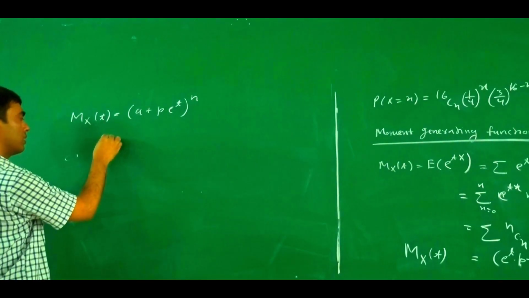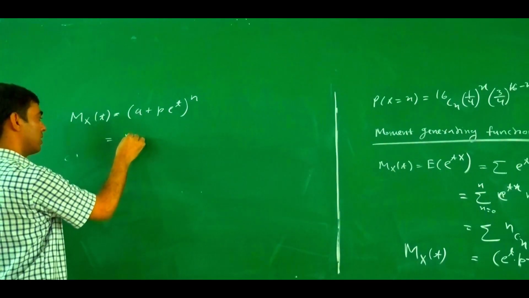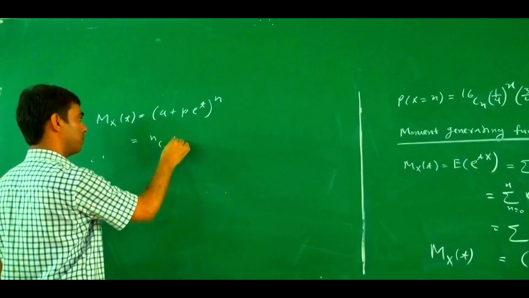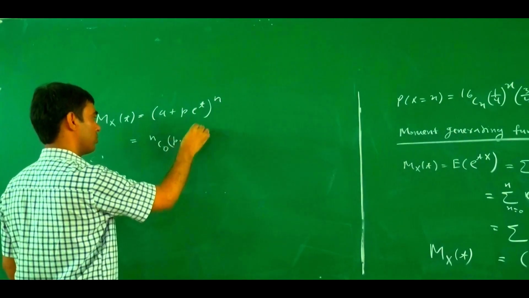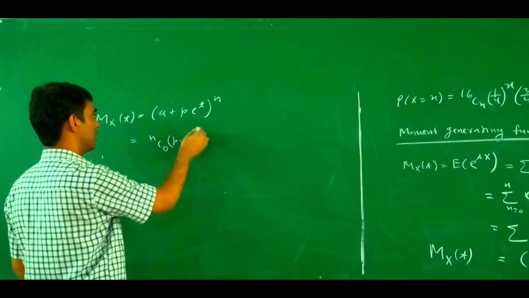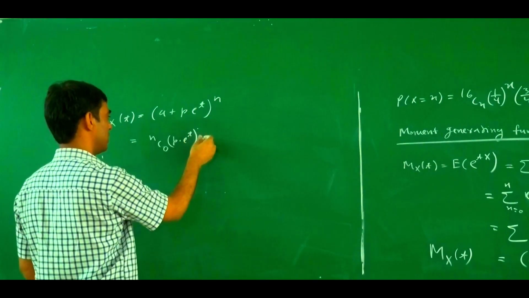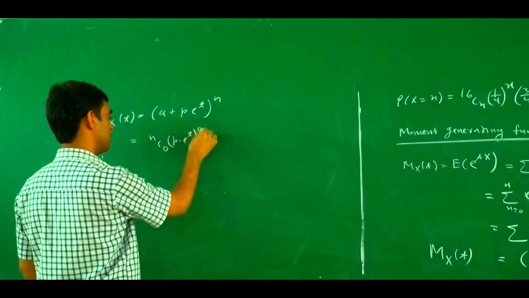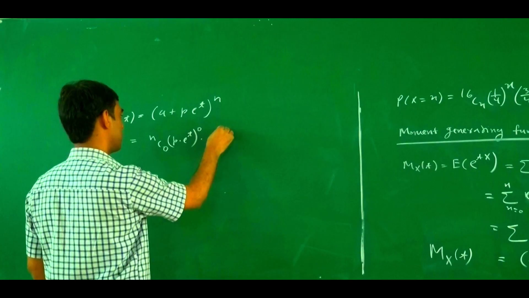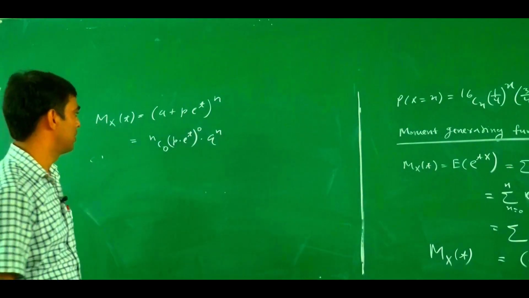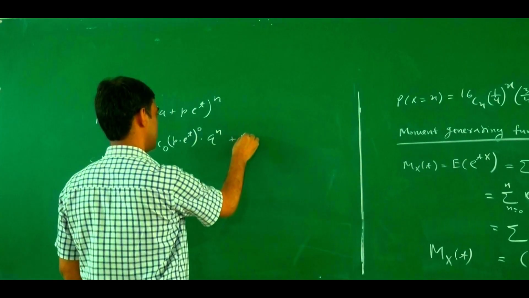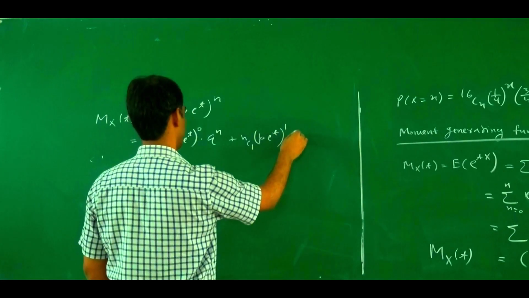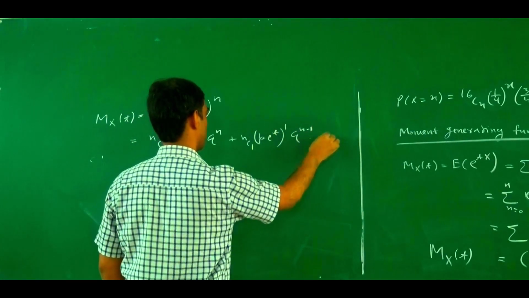Now we expand this. The first term becomes nC0, p into e to power t to power 0, into q to power n. Similarly, nC1 p into e to power t to power 1 into q to power n minus 1, and so on.